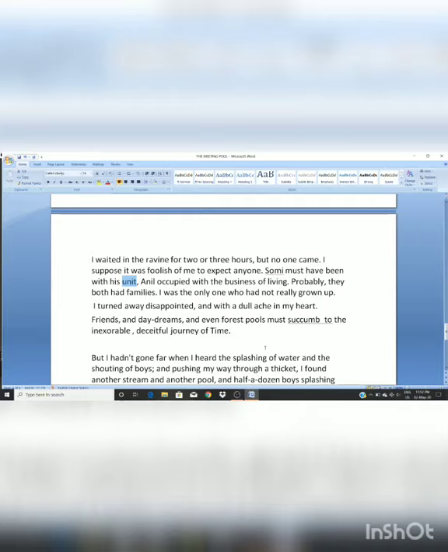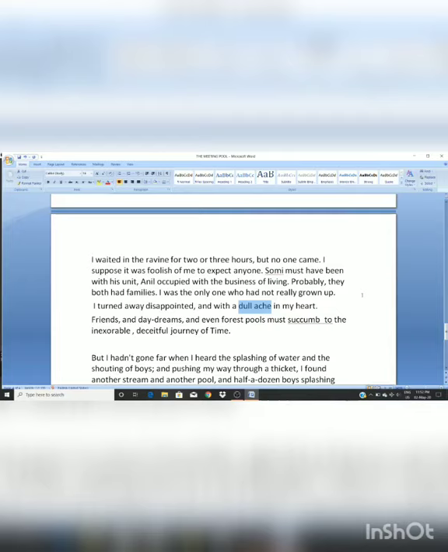He was still indulged in those childhood memories. I turned away disappointed and with a dull edge in my heart. Edge means pain. Okay, dull edge means faded pain. He felt very disappointed and he had a faded pain in his heart.